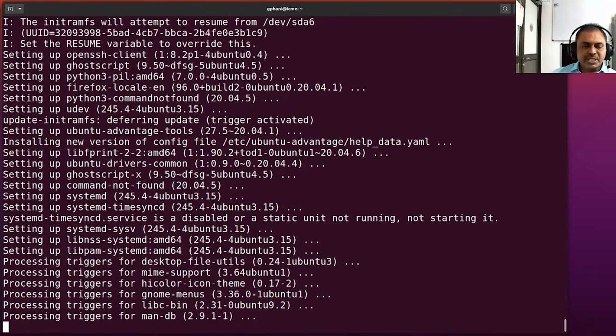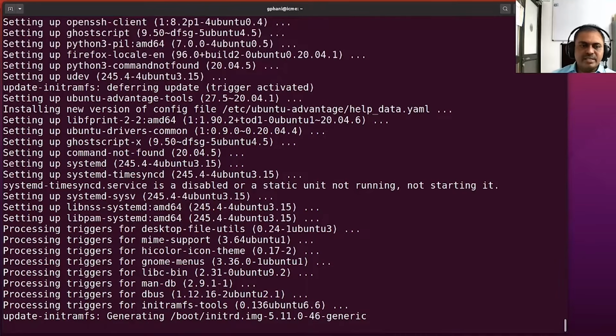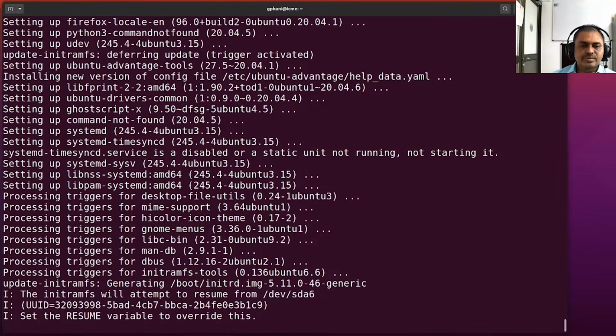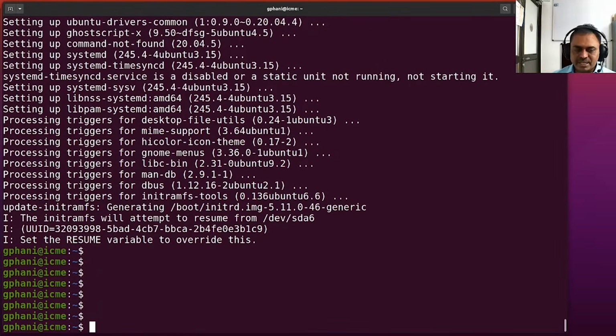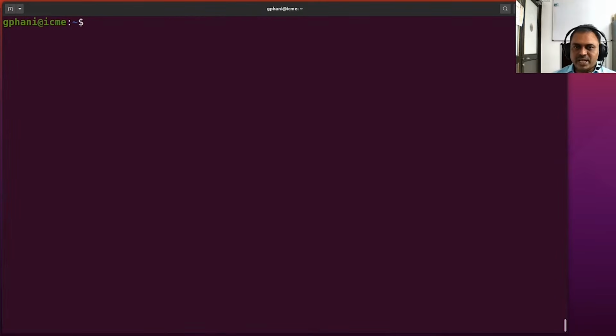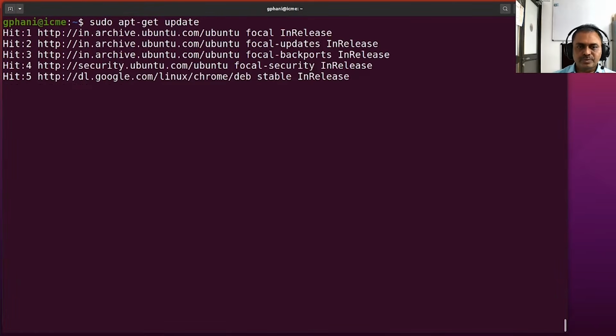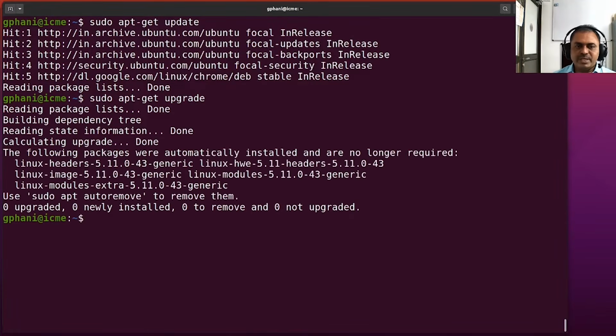When it says processing triggers, it means that the downloading and installing is complete and it is just finishing up certain actions that are required upon installation of those upgrades. So the control is back to the command prompt, which means that the upgrades are done. You could now check whether there are any further updates and upgrades, so you could run the commands once more. Usually if there are no more updates pending, it would be done quite quickly.